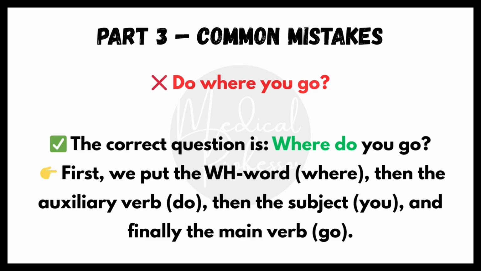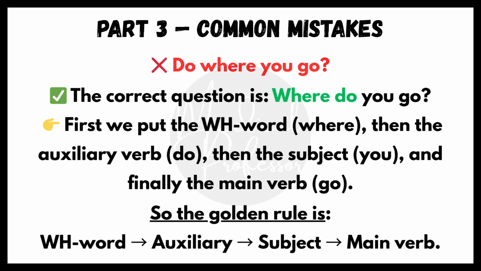Another mistake is, do where you go. This is wrong because the order is mixed up. The correct question is, where do you go? First, we put the WH word where, then the auxiliary verb do, then the subject you, and finally the main verb go. So, the golden rule is WH word, auxiliary, subject, main verb. If you follow this order, your questions will always be correct.